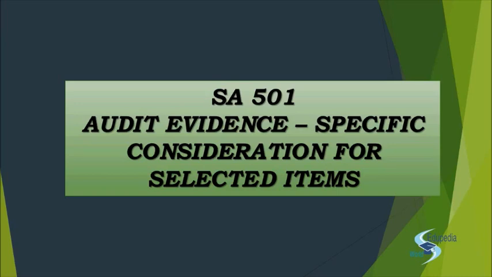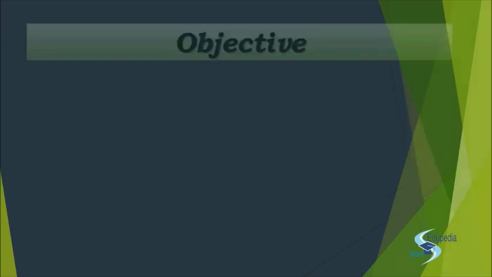So SA 500, for example, has given all the general procedures that are applicable to obtaining audit evidence in all the fields. But there are 3 very specifically identified fields for which you have to perform certain other procedures, and that will be covered in SA 501. So if I give you a brief outline of what we are going to study today.